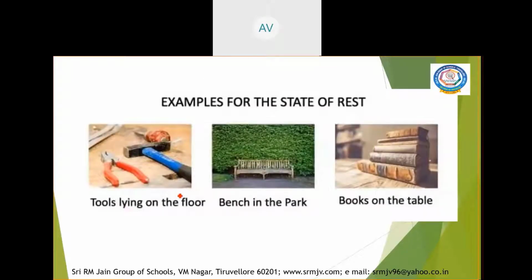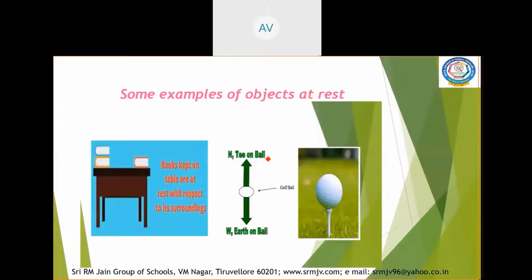Now let us see some examples of rest. Stools lying on the floor, benches in the park, books on the table. These are the examples of rest. Stools do not change their position with respect to time, so they are at rest. In the same way we can explain these two examples. Benches are fixed in the park. They are not moving, so they are at rest. Now, if you look at this ball, the ball is at rest. The books kept on the table are at rest with respect to the surroundings.